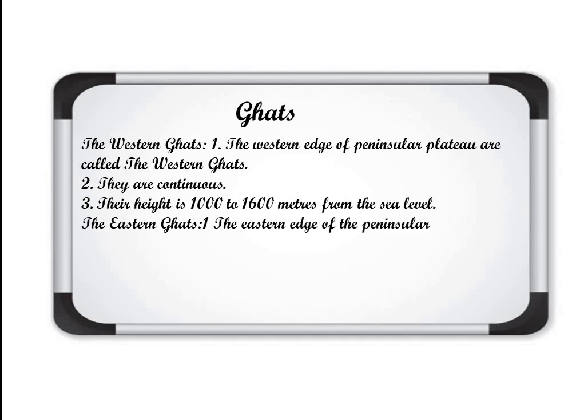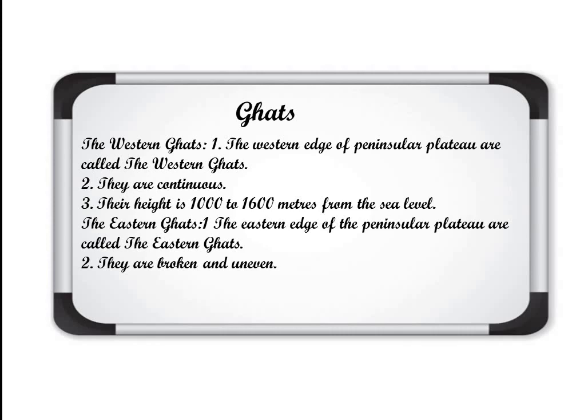The eastern edge of the peninsular plateau is called the Eastern Ghats. Number 2, they are broken and uneven. Clear? The Western Ghats are continuous but these are broken. Their height, they are lower than the Western Ghats. Their height is 300 to 900 meters from the sea level. So in this way we can differentiate these both ghats, and one of the important questions can be framed here: differentiate between the Western and Eastern Ghats.